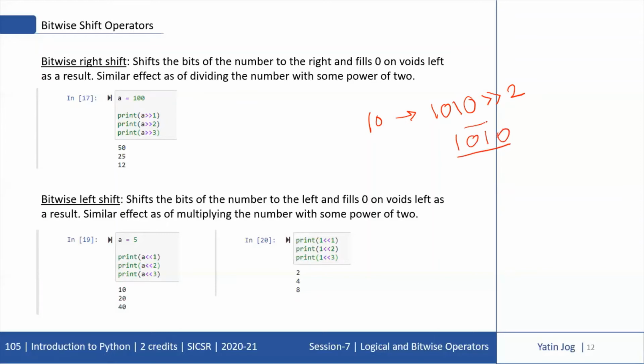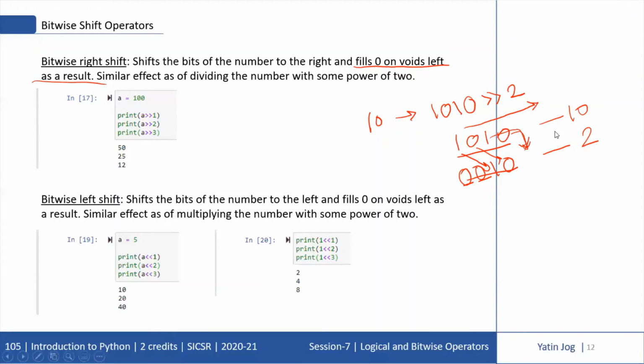Now I am trying to shift this binary to the right hand side by 2 locations. So this 0 will go and this 1 will also go. So my binary will look like this: 1 will come here and this 0 will come here, and I'll have 2 blank positions on the left hand side. That's why it is said that it fills 0 on the void left as a result. So these 2 positions will be filled by 0. So the decimal 10 is now converted into decimal 2. That is how the right shift operator works.